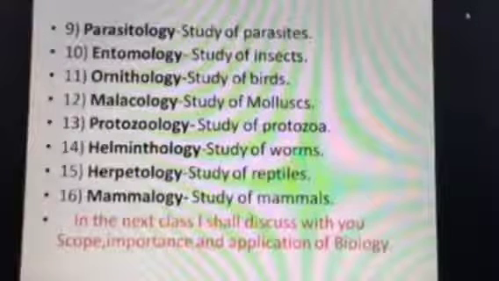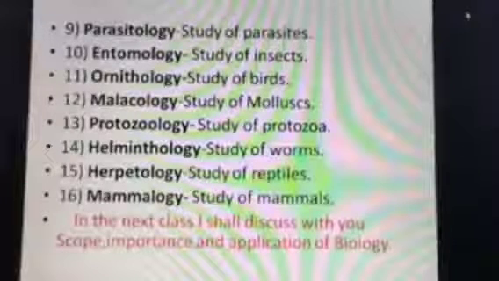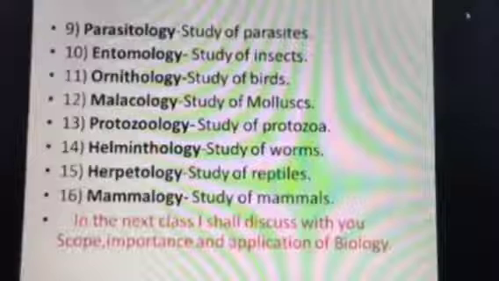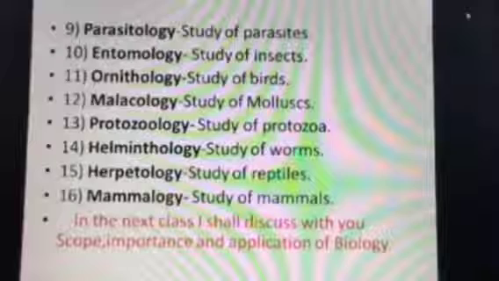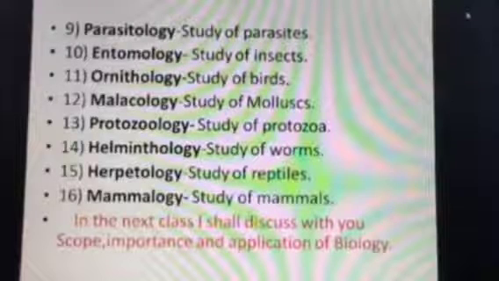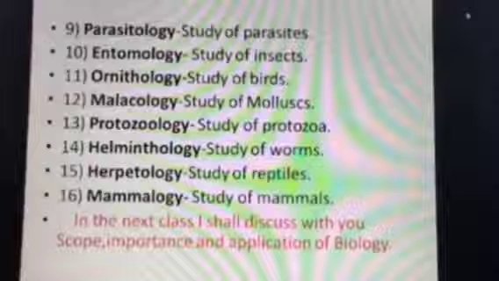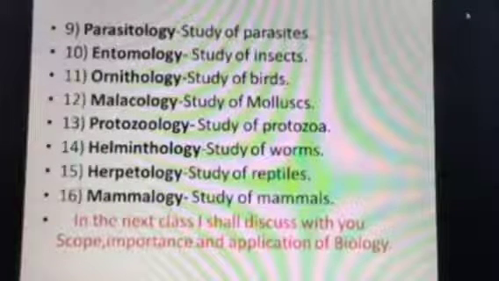Next is helminthology, the study of worms. What are worms? Those worms which are residing within our body, or not only in our body, in other animals also, in our intestine or somewhere else, and producing harm in ourselves, like ascaris, tapeworm, and all these things. The study of those types of worms is called helminthology.